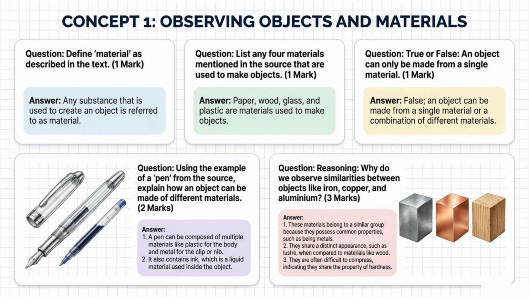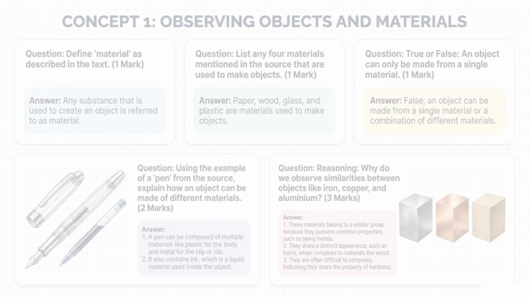Question. Reasoning. Why do we observe similarities between objects like iron, copper, and aluminium? 3 marks. These materials belong to a similar group because they possess common properties, such as being metals. They share a distinct appearance, such as luster, when compared to materials like wood. They are often difficult to compress, indicating they share the property of hardness.